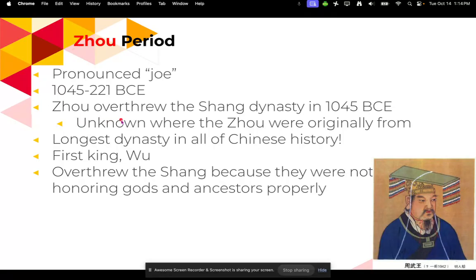So the Zhou overthrew the Shang dynasty in 1045 BCE. It's really unknown where the Zhou people came from and all of that, but somehow they successfully overthrew the Shang dynasty. It is the longest dynasty in all of Chinese history, which is true. It's about, what, 800 years? The first king of the Zhou period was named Wu, and he overthrew the Shang because he was not happy with the way that they were honoring gods and ancestors.